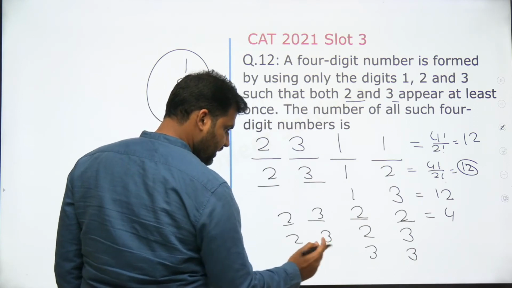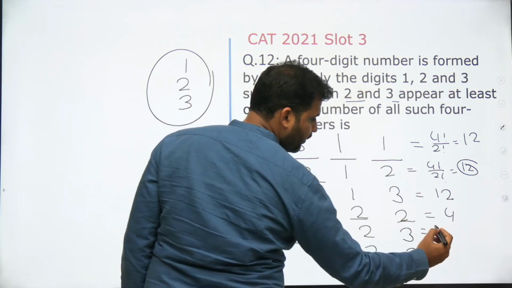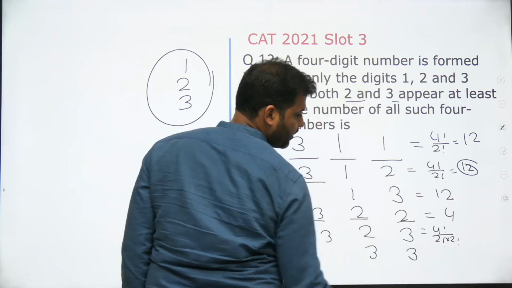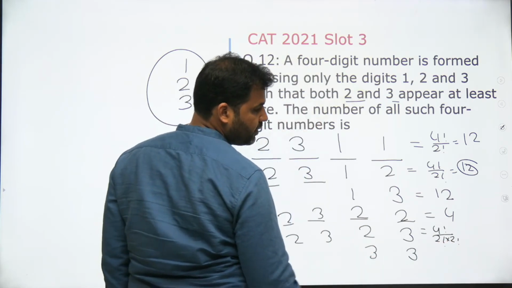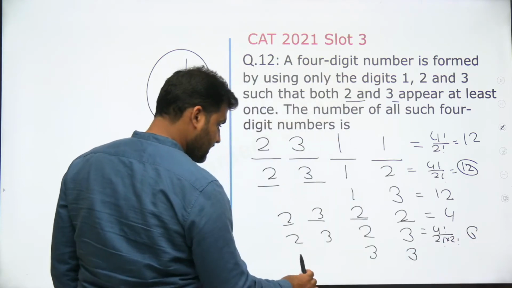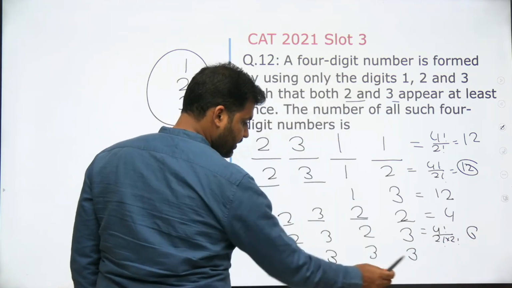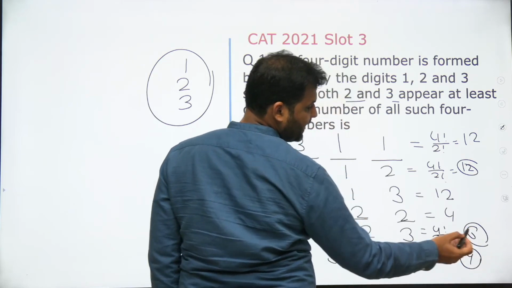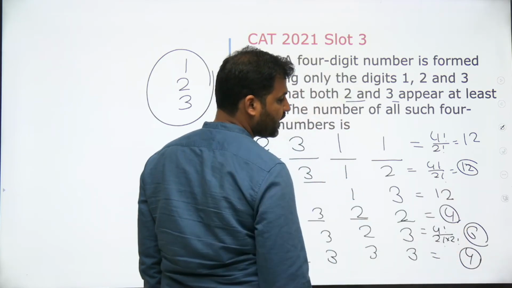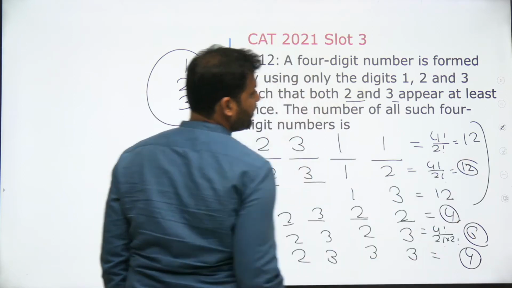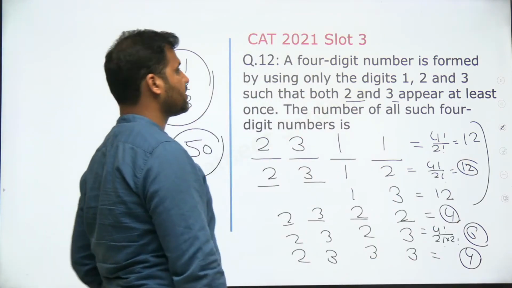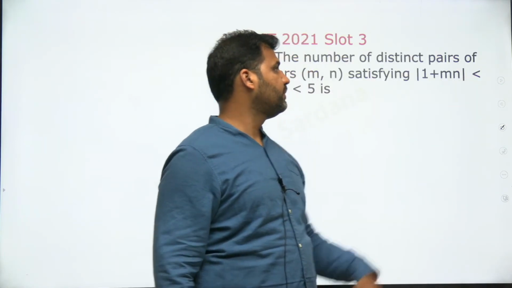And in this case, there are 2, 2 and 2, 3. So it will be 4 factorial by 2 factorial multiplied by 2 factorial. So this would be equal to 6. In this case, there are 3, 3 and 1, 2. So this will be total 4 numbers. So total number will be 12 plus 12 is 24, 24 plus 4 is 28, 28 plus 6, 34, 34 plus 4, 38. Total such numbers will be equal to 50. So 50 is going to be the correct answer of the question. That's question number 12 for you.